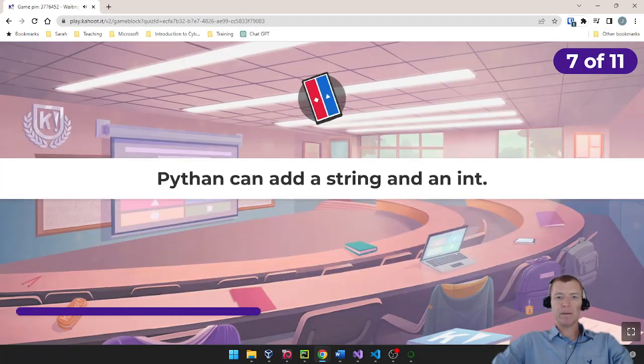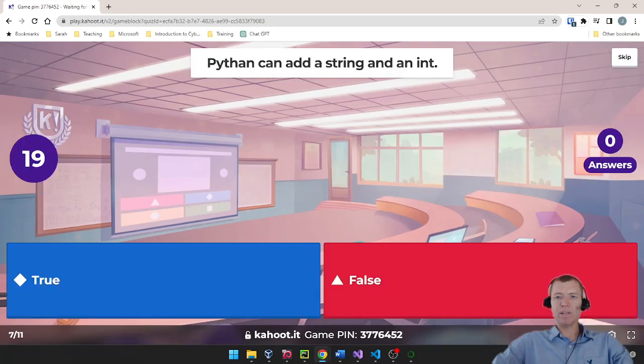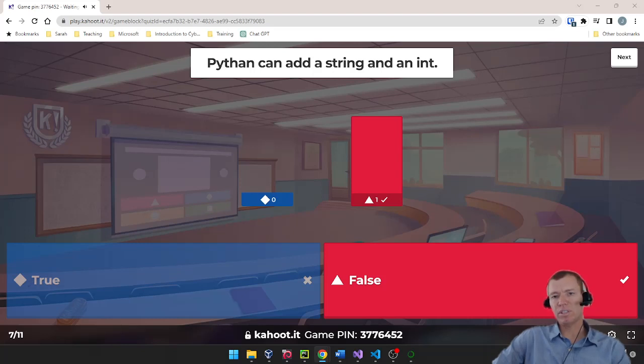Question number 7. Python can add a string and an int together. Is that true or false? That is a false statement. So when Guido was writing this program, he thought it doesn't really intuitively make sense to have a string and an int added together.